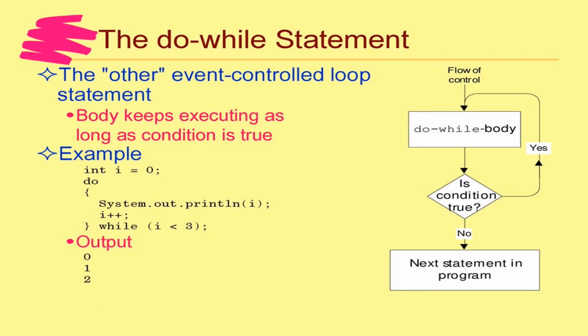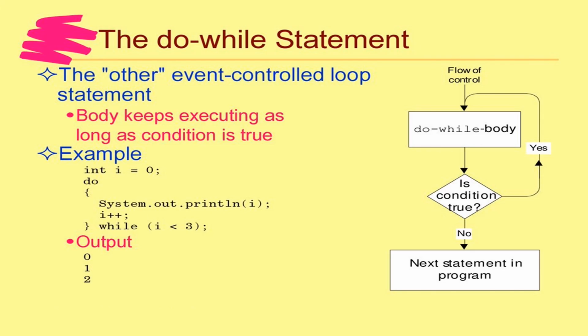Here is the flow of control. The do while body is executed first. Even if the condition is false, it will be executed for the first time. Then only it checks whether the condition is true or false. If yes, the body will be executed again and again. If the condition is false, the next statement in the program will be executed.